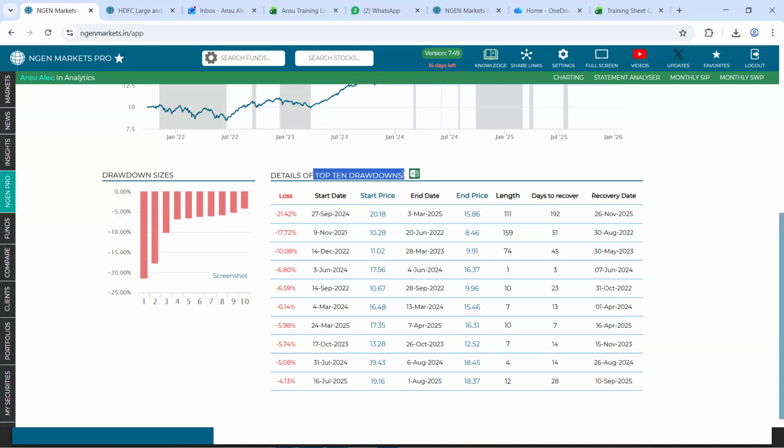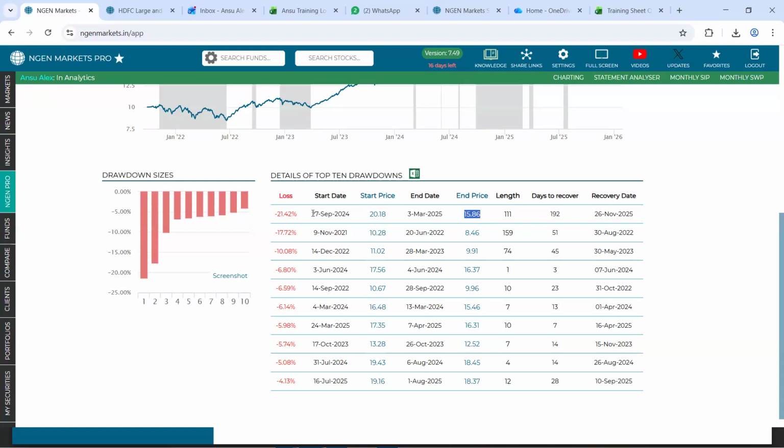So for this Kotak multi-cap fund, you see the highest loss was to an extent of 21.4%, wherein the NAV, which was at 20.18, started falling and reached 15.8. Now, when did this downfall happen?